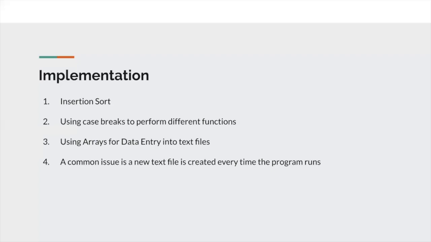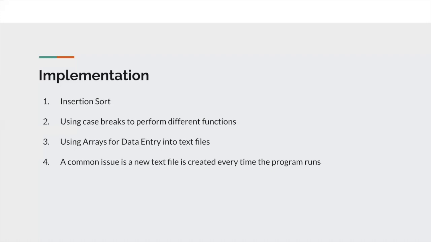For implementation, it was very important for us to use insertion sort. It was easily the simplest one that we could use and the most straightforward. It didn't have too many extra things that came along with it. Second, we used case breaks to perform different functions. We didn't want to write a program that was linear and just went from one function to the next. We wanted a bit of flexibility.